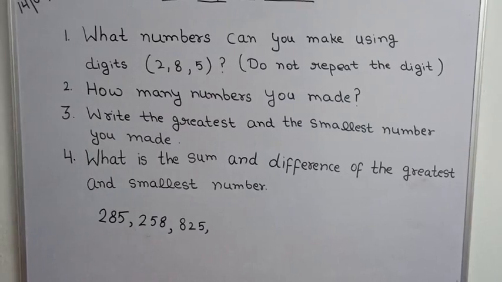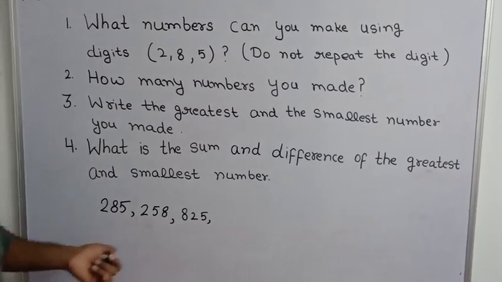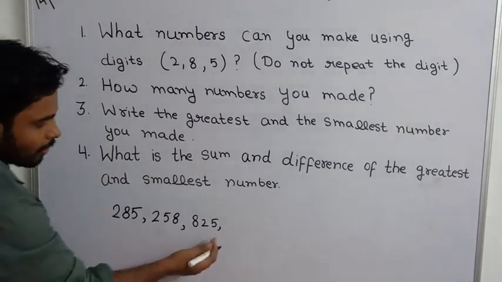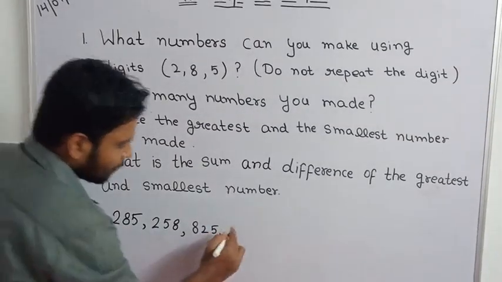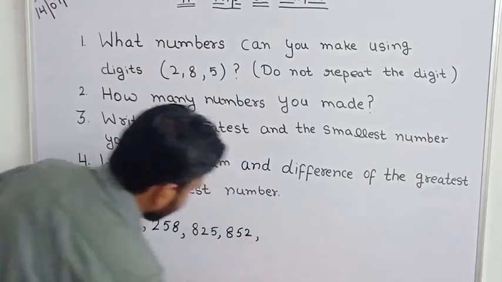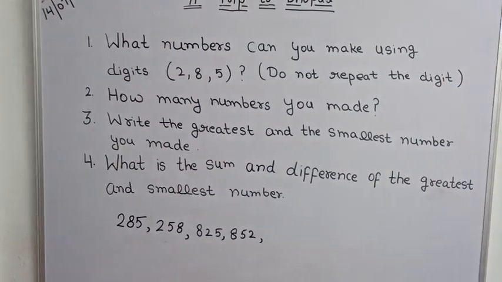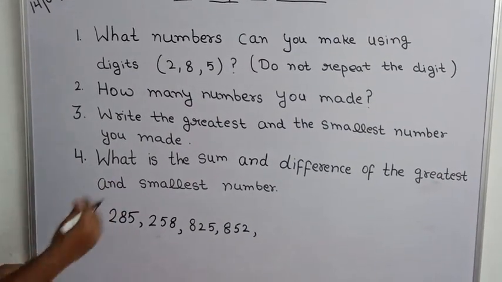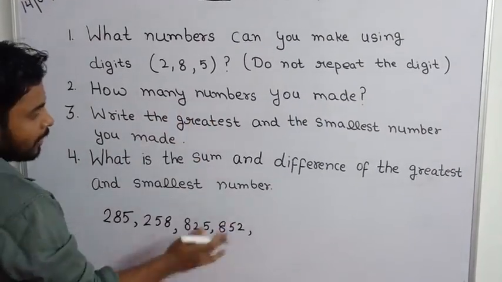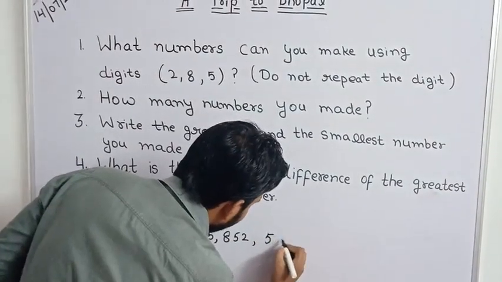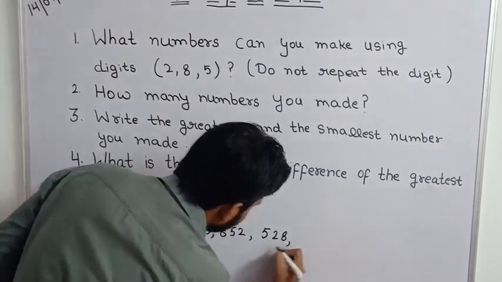Fourth number you can make, you can tell me what I am going to write. Any idea? Yes, only changing these 2 numbers' places, 852. Next number: in the 100s place I didn't take 5, so now I will take 5, 528.